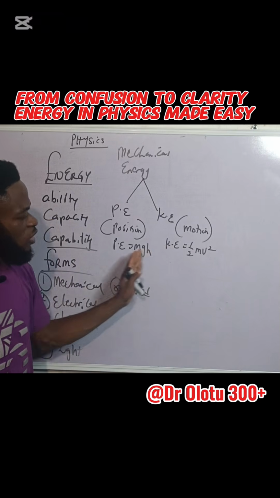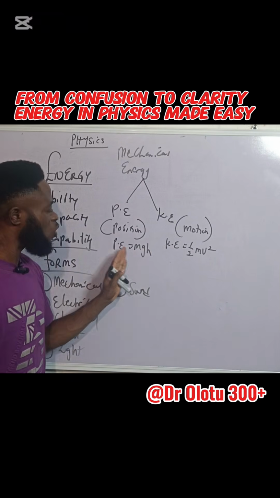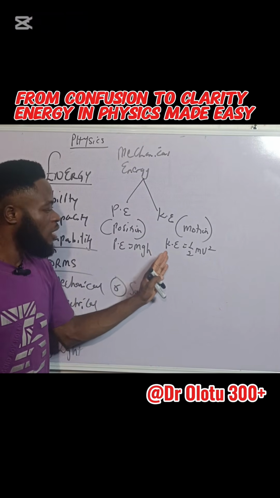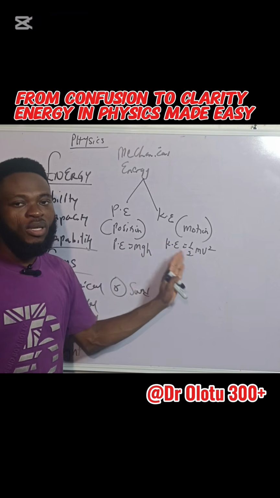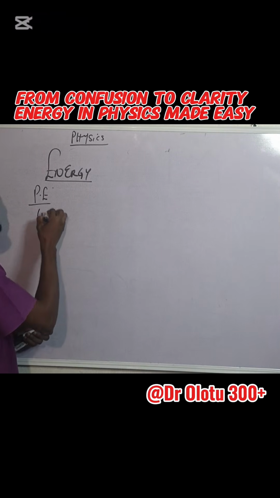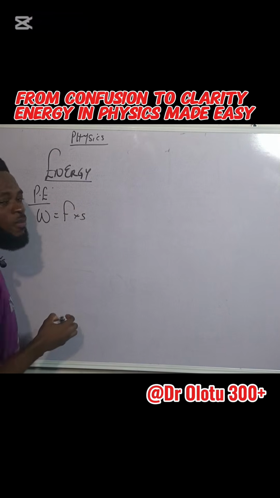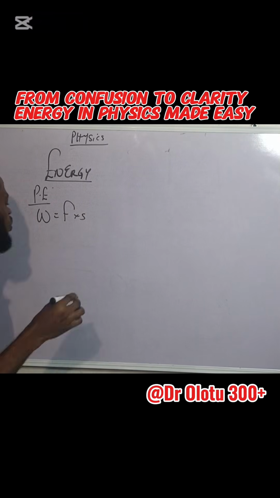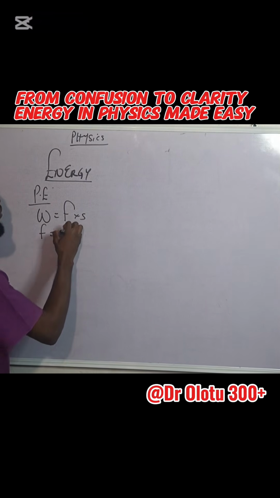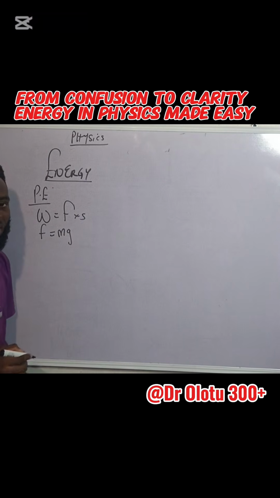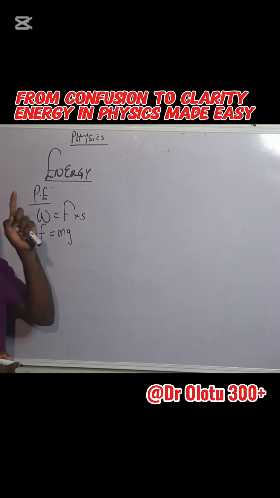Let's show the derivation of these formulas, how potential energy was got as mgh and kinetic energy as half mv square. Recall that from work we said W is equal to F times S. I also told you that F can be given as mg. That was the second formula I gave you when we discussed work.